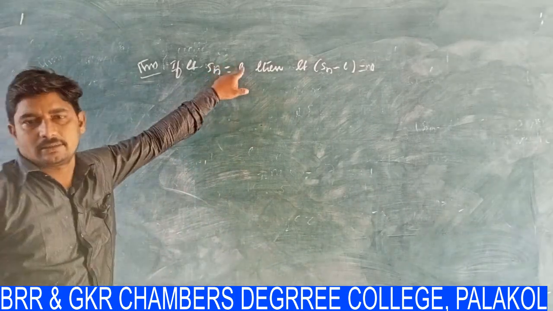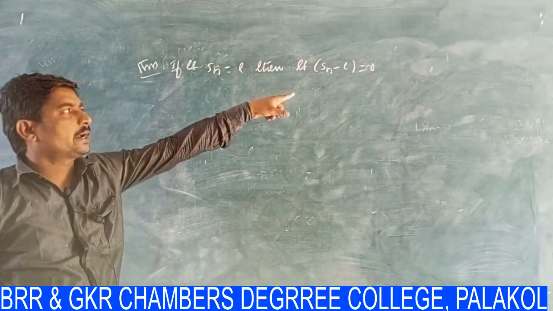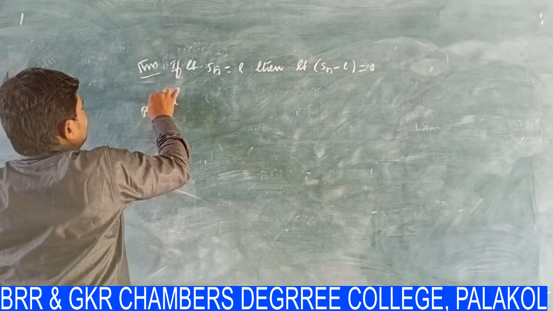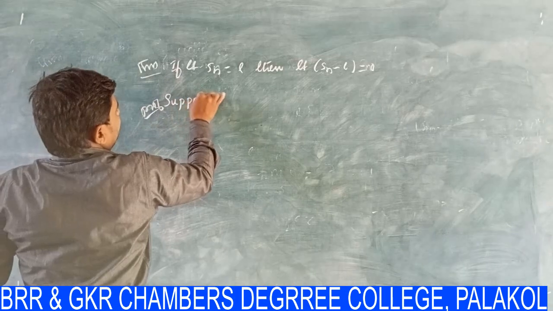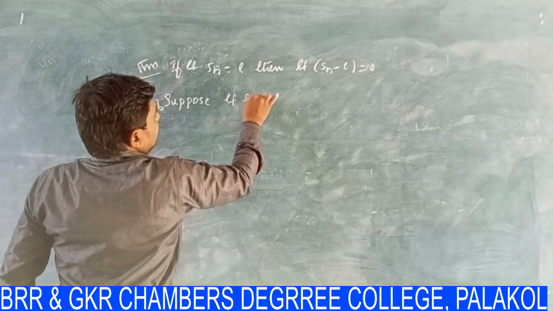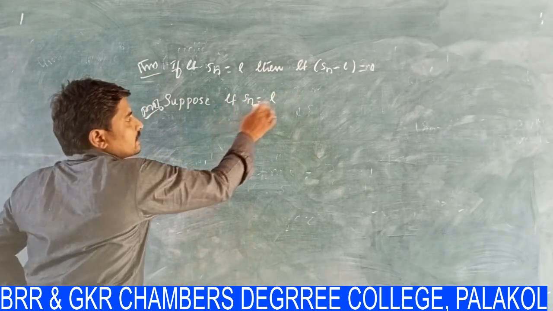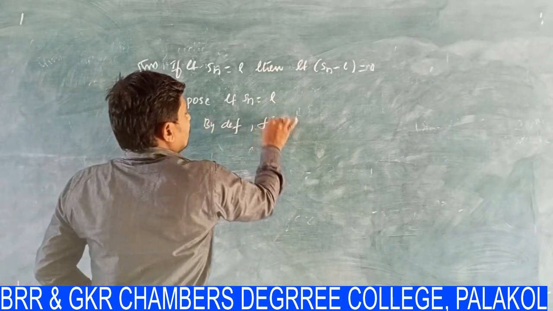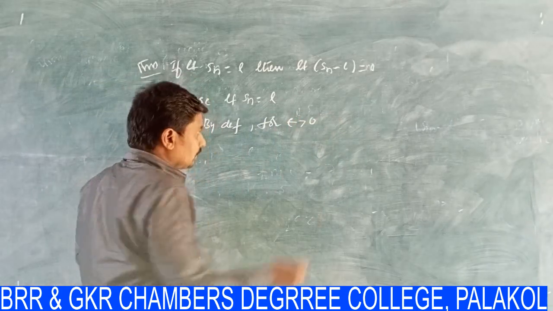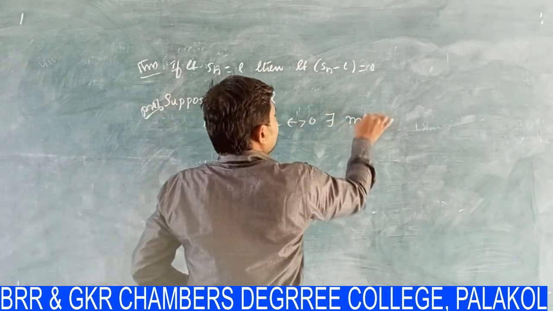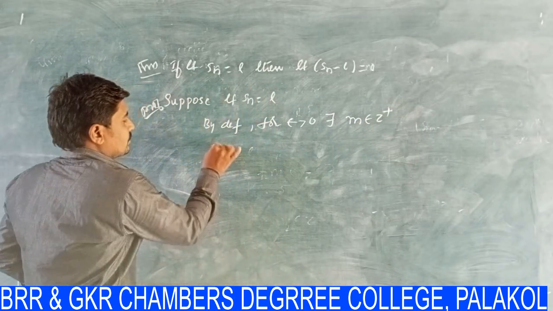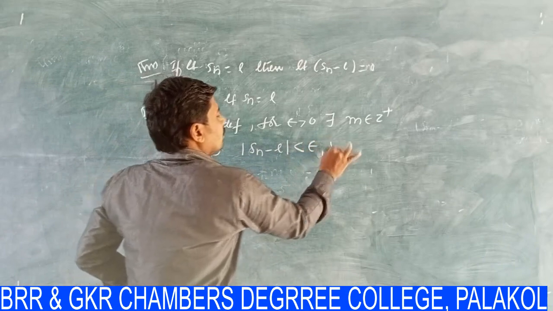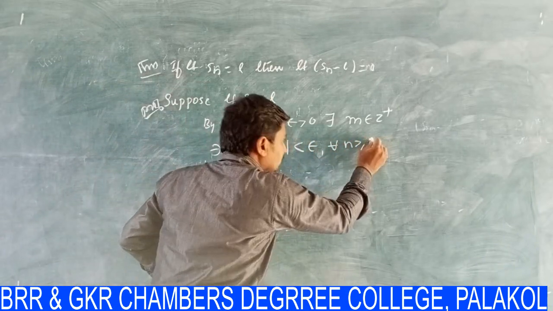If limit Sn is equal to L, then we have to prove that limit (Sn minus L) is also equal to 0. See the proof of this one. Suppose limit Sn is equal to L. Limit Sn is equal to L means, by definition, for epsilon greater than 0, there exists M belongs to Z plus such that modulus of Sn minus L is less than epsilon for all n greater than or equal to M.